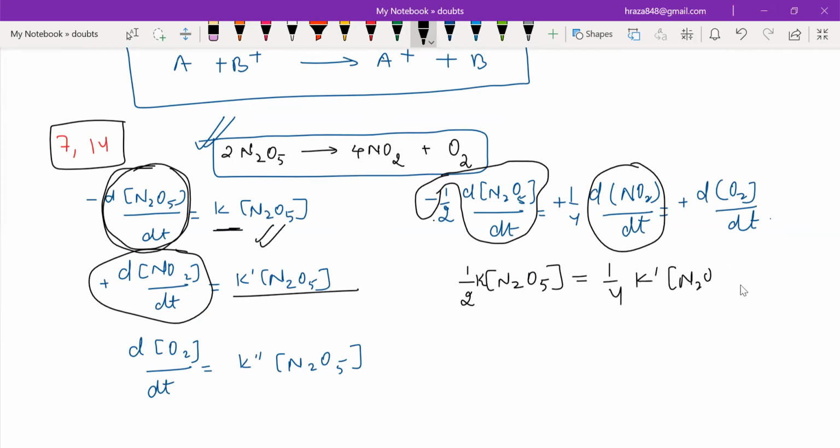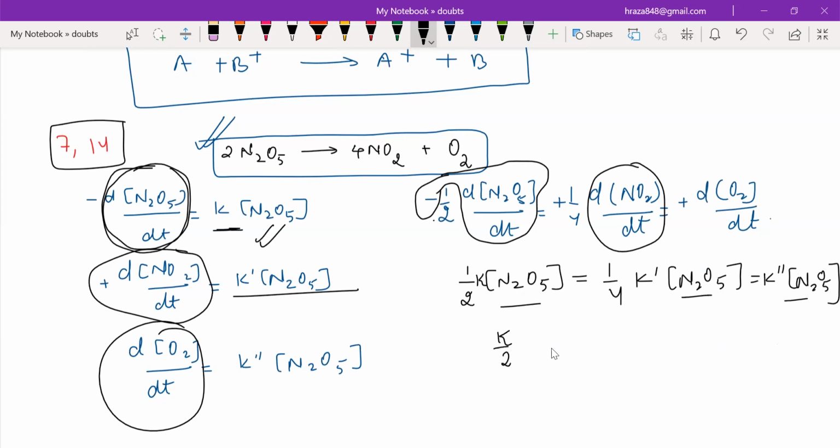So I'm going to write it. And this part is equal to k double dash N2O5. Now what you need to do: all the N2O5 can be cancelled, and here it will be left. k by 2 will be equal to k dash upon 4, that will be equal to k double dash.